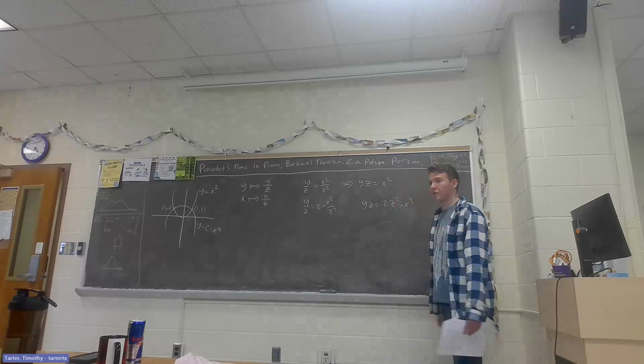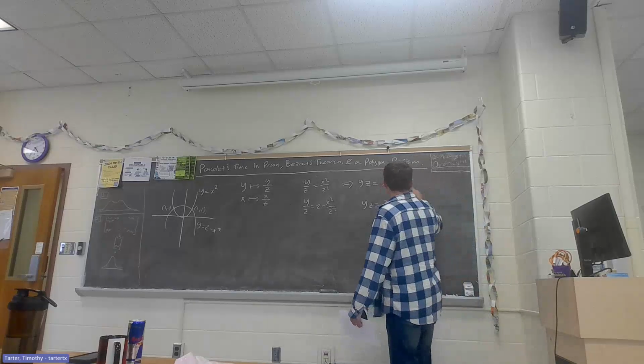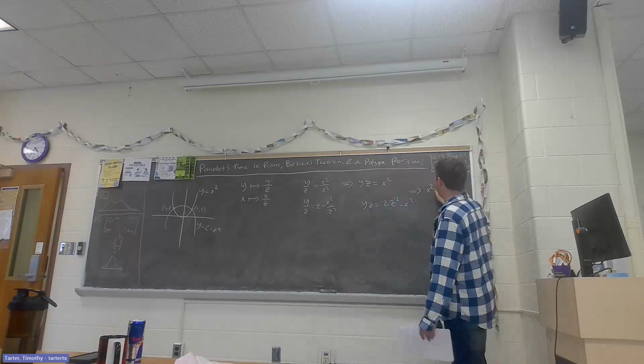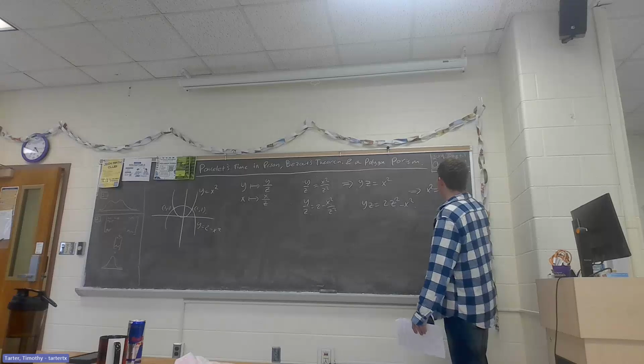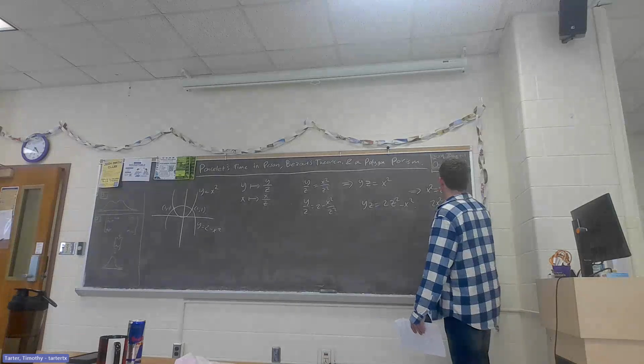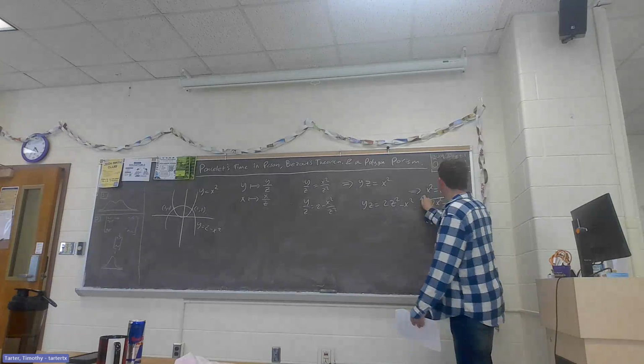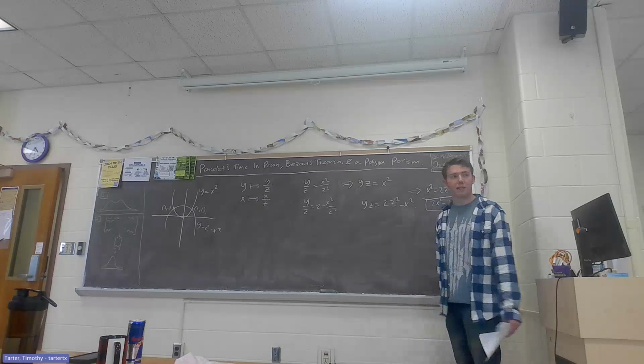And we can intersect these two things by setting their equations equal and get the equation x squared is equal to 2z squared minus x squared, and this becomes ultimately 2x squared minus 2z squared equal to 0. This is our projective intersection.